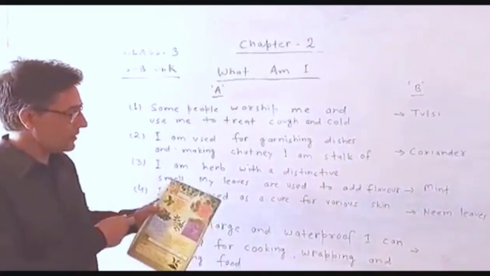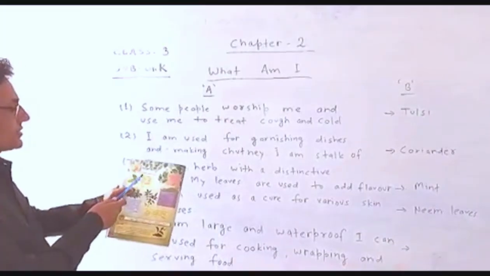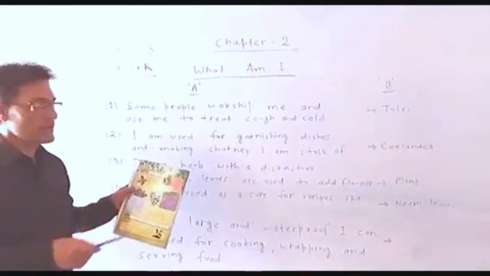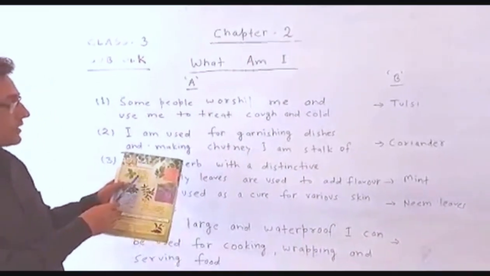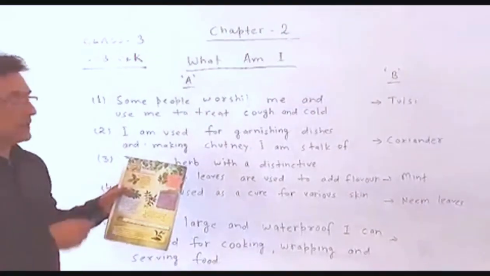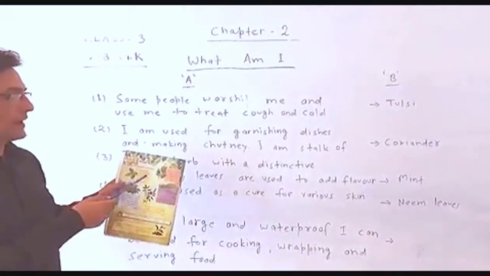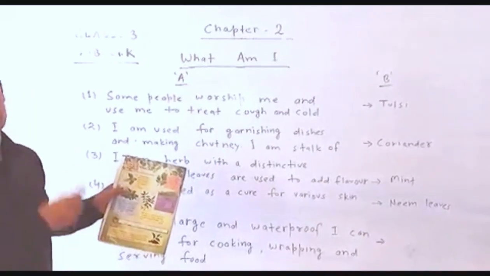Here are the given clues. First clue is: some people worship me. Listen carefully. Some people worship me and I am used to treat cough and cold. This leaf is used for cough and cold, and people also worship it.